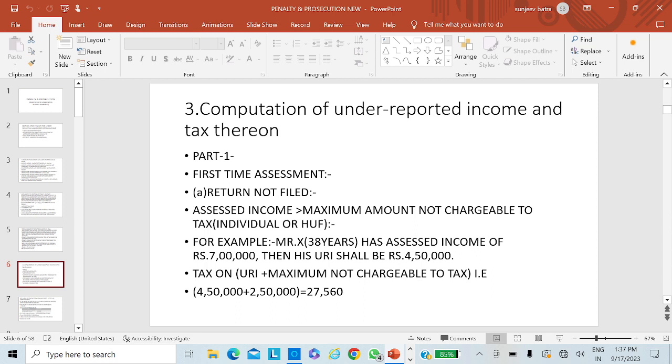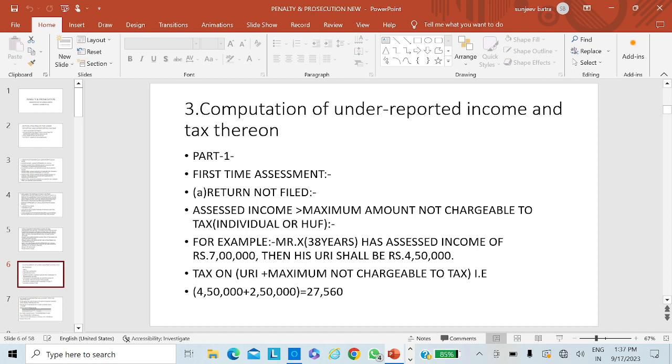Again I am saying that A is the income assessed as per the normal provision, B is the income assessed reduced by under-reporting of income, A minus B. Now plus we will add the deemed total income mentioned in part C or D. What is C?